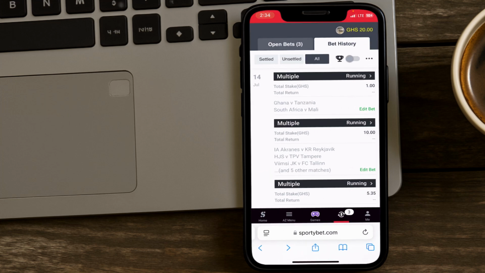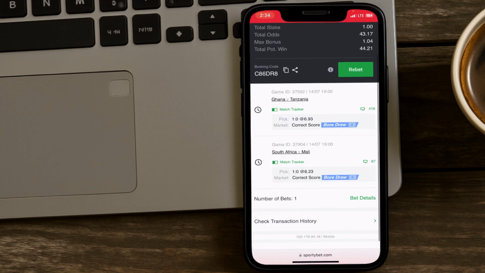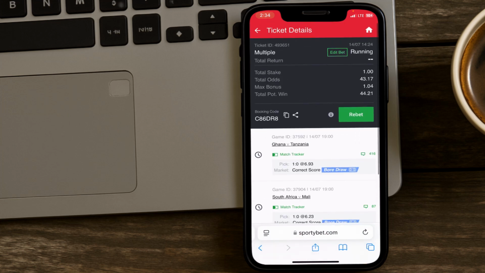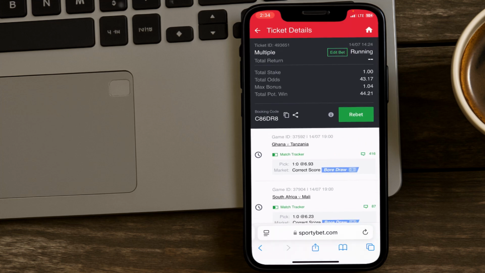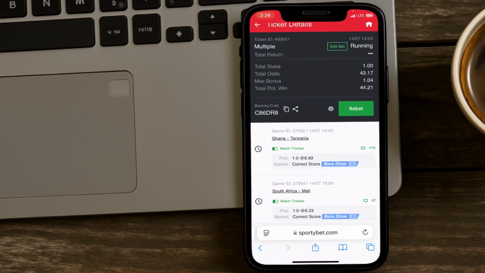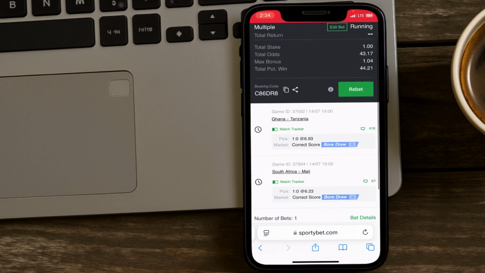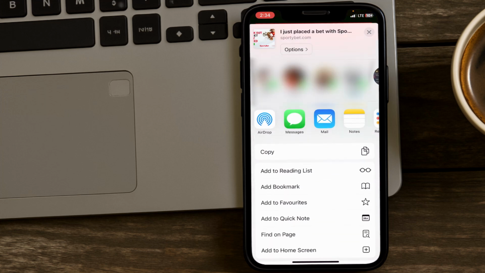I've already made some stakes, some 1 CD stakes, and as you can see, it's running. I want to show you how they edit them on iOS devices. I was shocked myself when I found out it's possible. As you can see, I've made 2 correct score predictions. These are predictions, but they do their predictions and tell us they are fixed matches. I know most of them won't be happy with me exposing this, but I just want to show you guys. Let me do the edit and see.